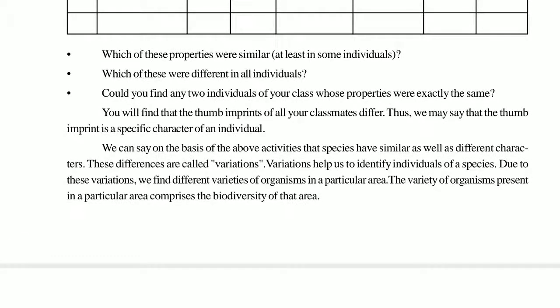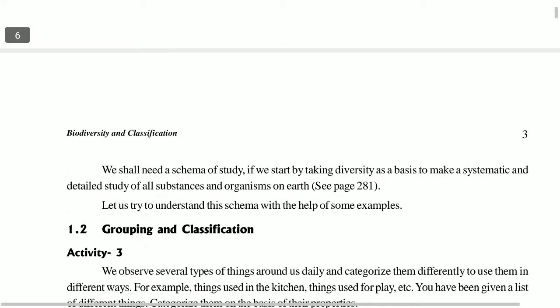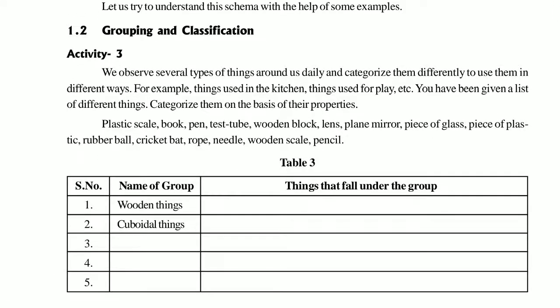So variation plays an important role for the population of any living system. Now see children, we will learn about grouping and classification. For that, first we will study grouping. As you know, you have varieties of friends in your class. So we have one friend circle, one group. Some may have 2 members, some may have 3 members. So more than 2 will be included in your group.